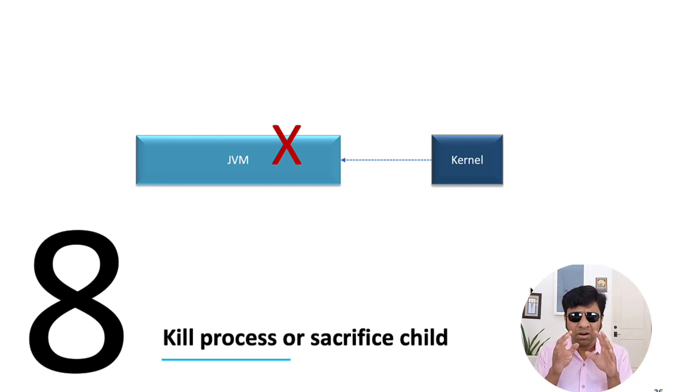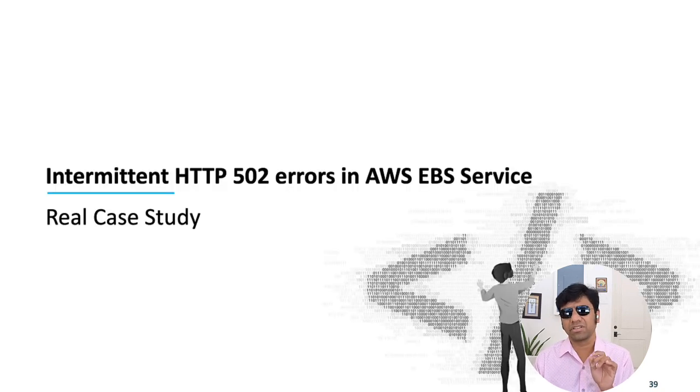For our discussion, I'm going to be picking up a real problem that happened in a real enterprise. Let's look at it. This problem happened in an EBS service in AWS. EBS stands for Elastic Beanstalk. This is a kind of containerization service which is available in the AWS cloud. What happened was this application, which was running in this EBS stack, started to throw intermittent 502 errors.